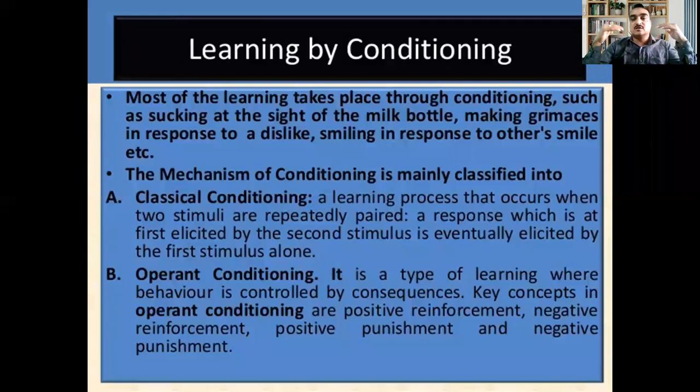We behave in one form in the family, and we do not behave the same way outside the family. When we are at the playground, we behave according to that condition. When we are in the classroom as a learner, we behave differently. Based on in front of whom we are standing, we adjust ourselves. So conditioning helps us adjust to any type of condition or situation in which we are living. Most learning takes place through conditioning.